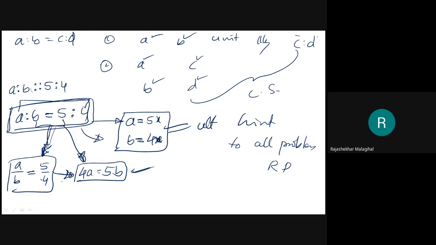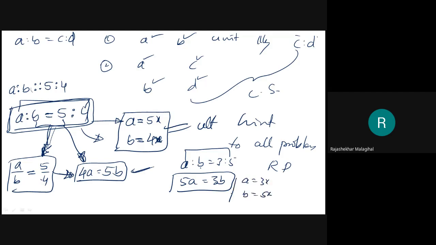Then you will get it. If A is to B equal to 3 is to 5, then first number to the last number, multiply: 5a. And the middle numbers, b into 3, 3b. Over. You got it. If you are manipulating something, then you can write a equal to 3x, then b equal to 5x. Later you can play with these 3x and 5x.